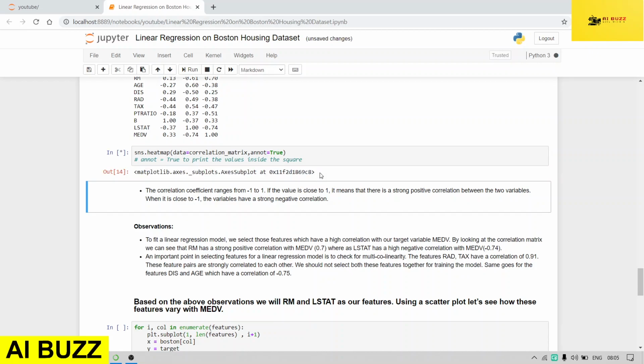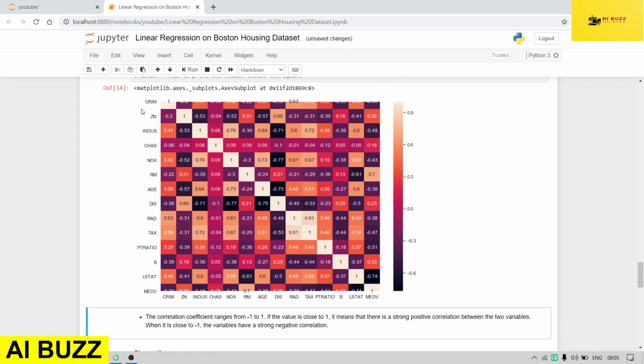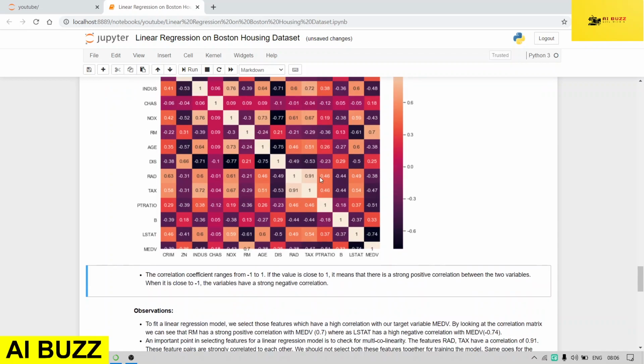Here we will find the heat map. Here you can see how one variable is correlated to itself, to other variables, and to the target variable. From this, we can observe that there are only two features which are highly correlated with our target variable.